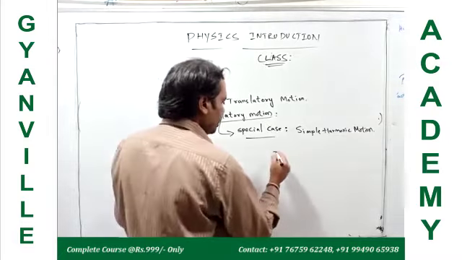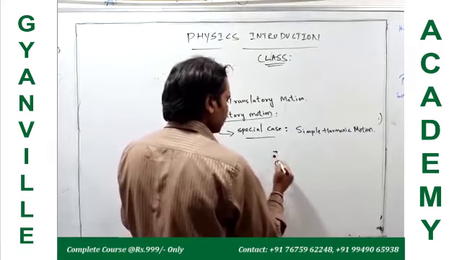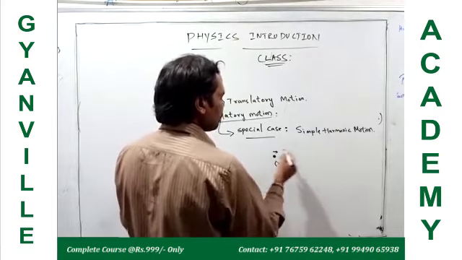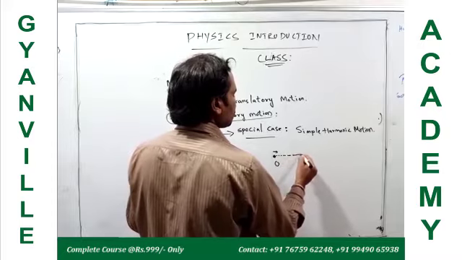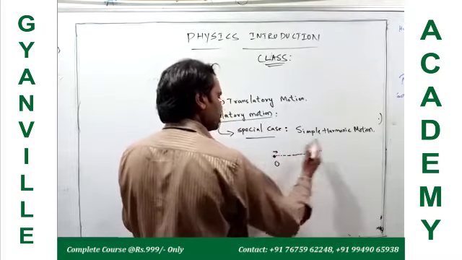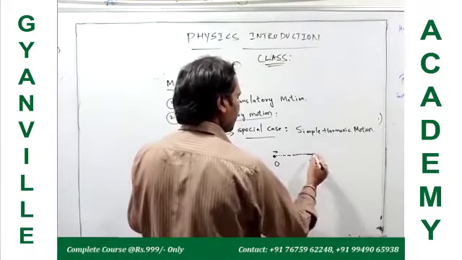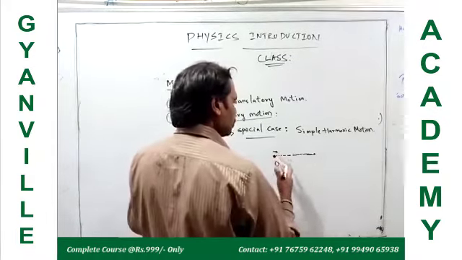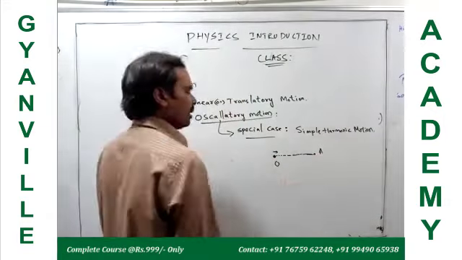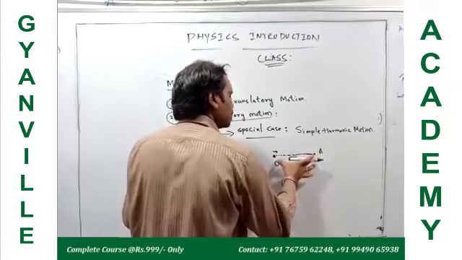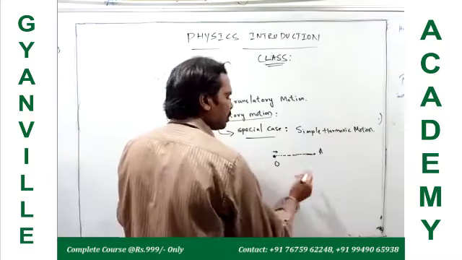About this fixed point, the body moves from the mean position, the equilibrium position, away up to some extreme point. That point of maximum displacement is called the extreme point. The maximum distance between the mean position and the extreme point is called the amplitude.